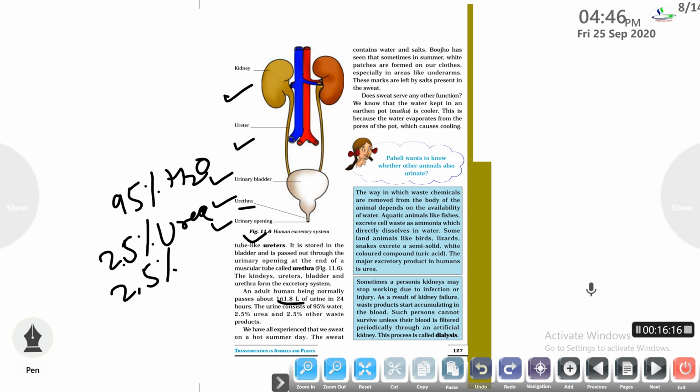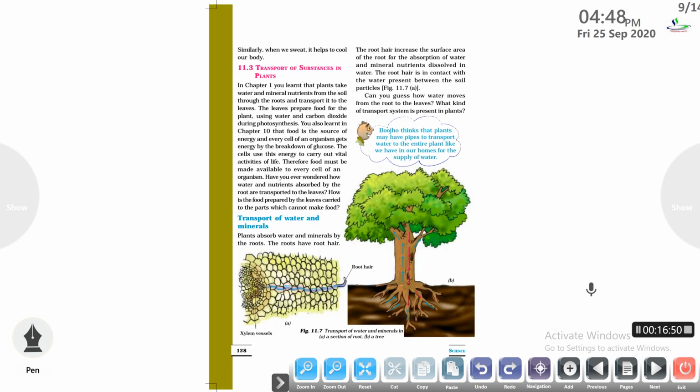In other organisms like fishes, birds and snakes, these organisms generally excrete a different product from human beings. For example, aquatic animals like fishes excrete cell waste as ammonia, because ammonia requires a large amount of water for its excretion. Some land animals like birds, lizards and snakes excrete a semi-solid or white colored compound known as uric acid, and we humans excrete the product known as urea. So this is the excretory system in the case of humans.